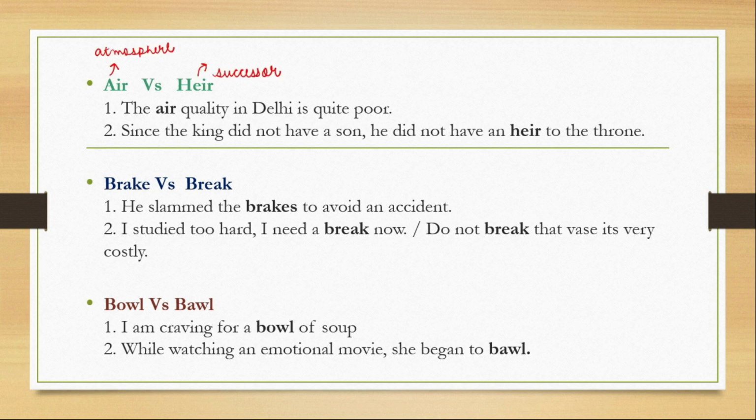Let's look at the examples. The air quality in Delhi is quite poor. It's a fact, right? So here we are going to use this air. Next, this one: since the king did not have a son, he did not have an heir to the throne. Yes. So, because he did not have a son, he did not have a successor to the throne. I hope so much is clear. Let's move to the next one.